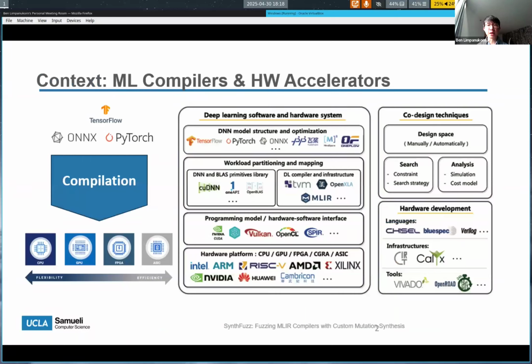Today, engineers rely on high-level frameworks like TensorFlow, ONNX, and PyTorch to build and train models, but we also expect to be able to execute these models on a wide range of hardware ranging from CPUs, GPUs, FPGAs, and more. What enables these models to run on such a wide variety of hardware are machine learning compilers, and a key technology that powers many of these compilers, like OpenXLA, is MLIR. And so ensuring the correctness of these compilers is critical for modern machine learning workflows.